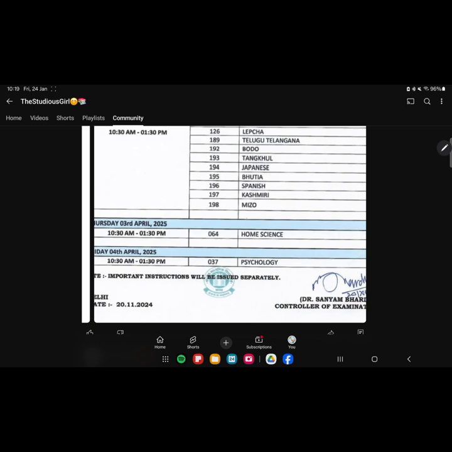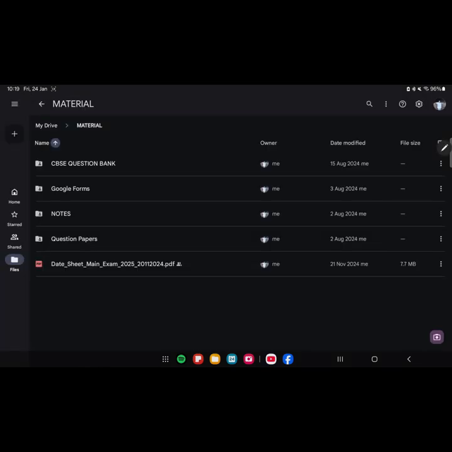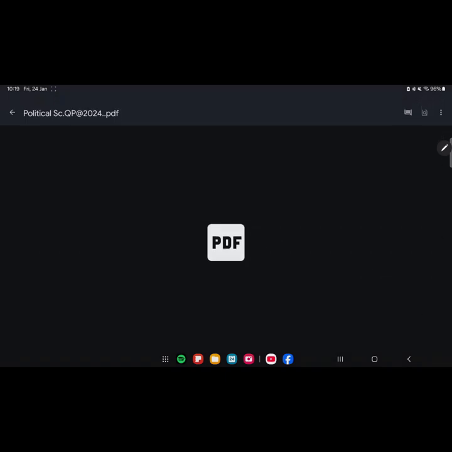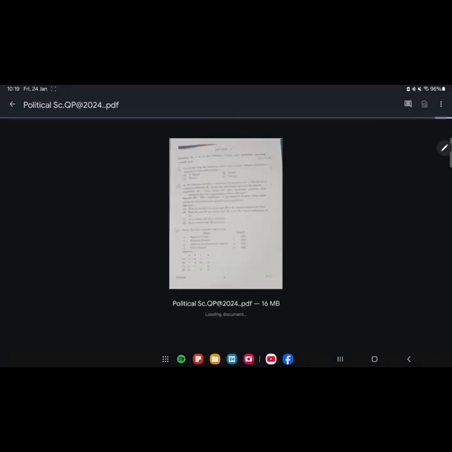So this was your date sheet, and now I think we should start with the previous year question papers. So firstly, I'm starting with political science, and here we move ahead with one thing I would like to inform you until the PDF is loading.